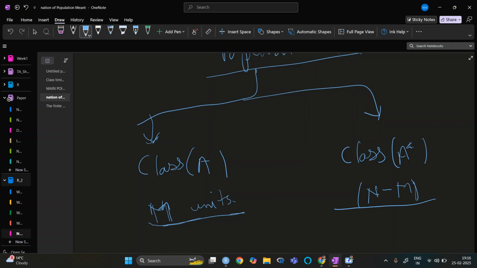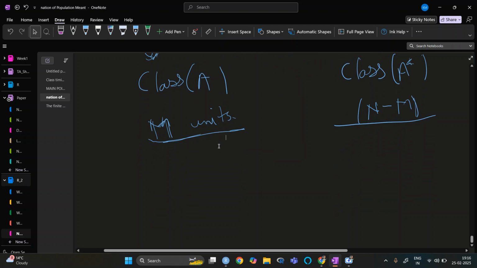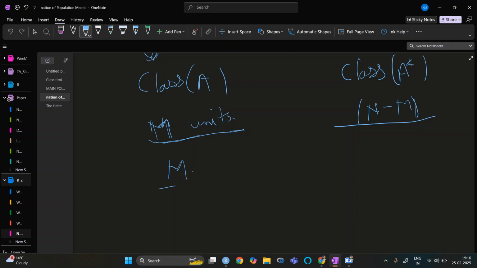So we know that in a large population size, we have a population where there are two types of decision or something for a particular thing. So the population proportion of this is basically M upon N, because M is this and N is total.